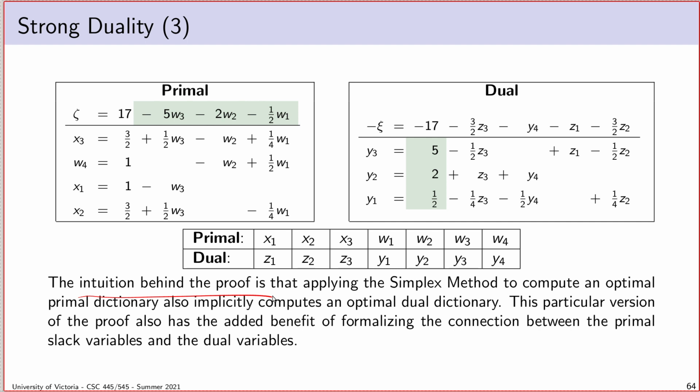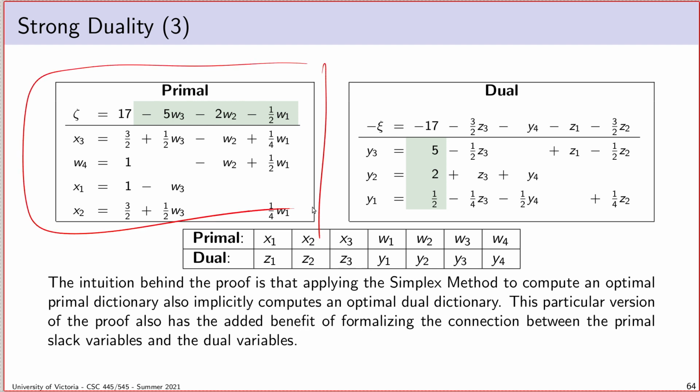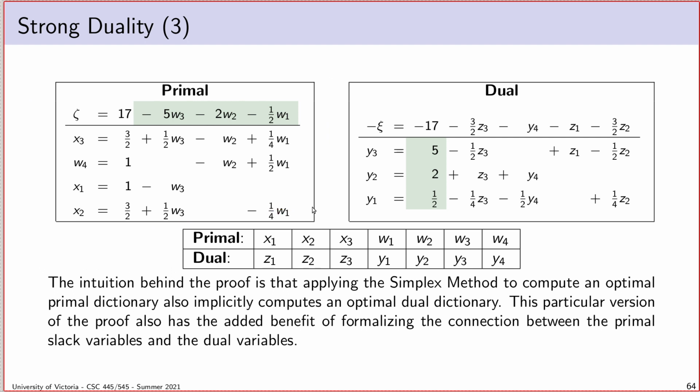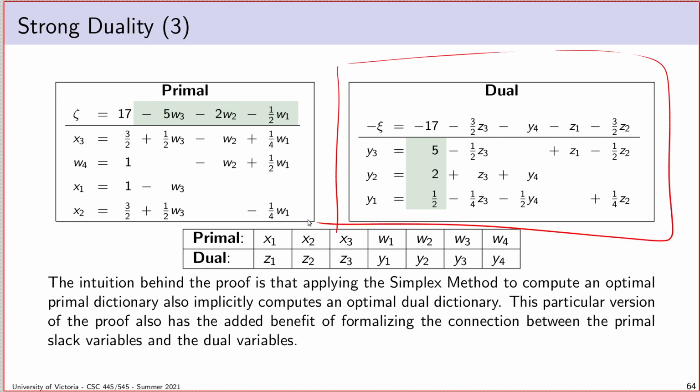And that's great because that means that by writing this particular proof, we will be formalizing the connection between solving the primal LP with a primal dictionary and solving the dual LP with the dual dictionary. And we'll talk a little bit later about this dual simplex method, which is where you solve the dual LP directly, but you only use the primal dictionary because you can use the negative transpose property to avoid ever having to actually construct this dictionary in full.